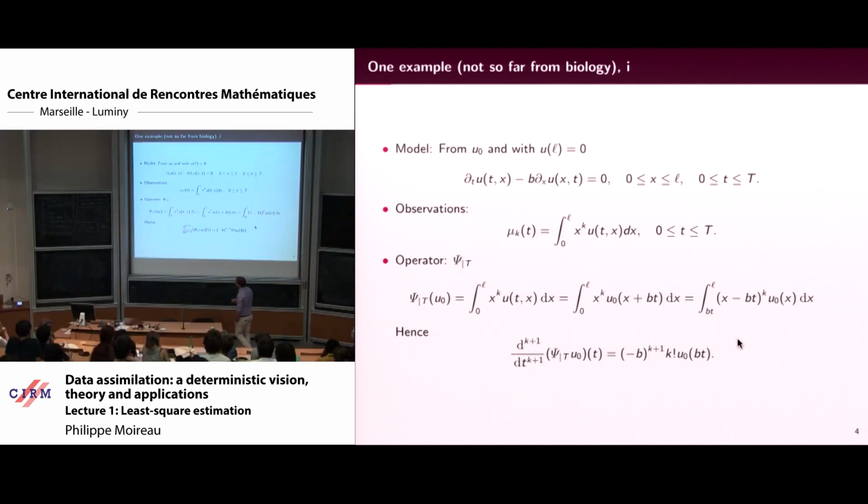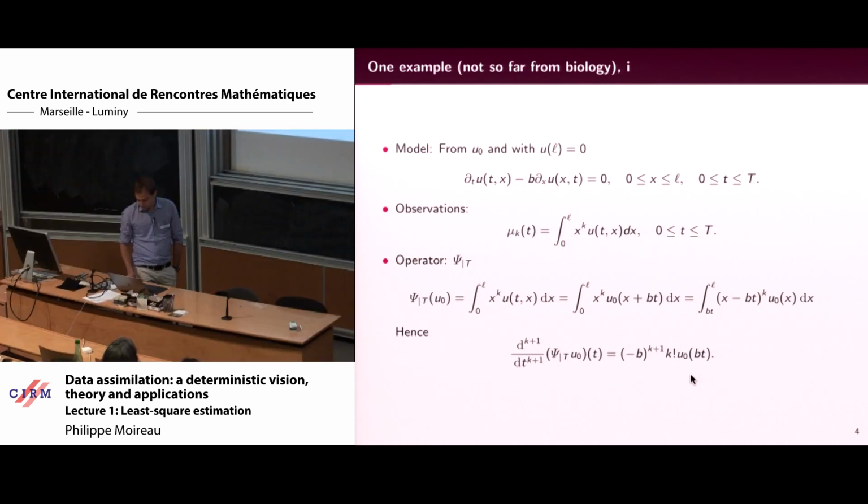So if I differentiate psi, I can recover u0. Quite simple and quite representative of what we have in inverse problems.